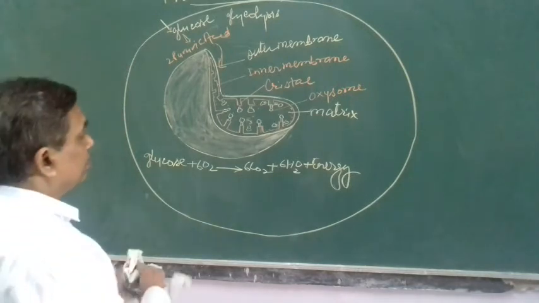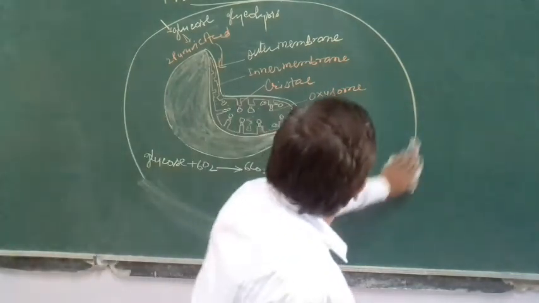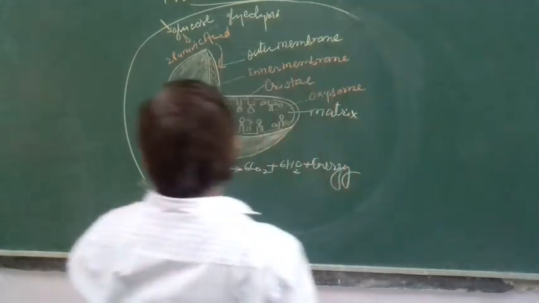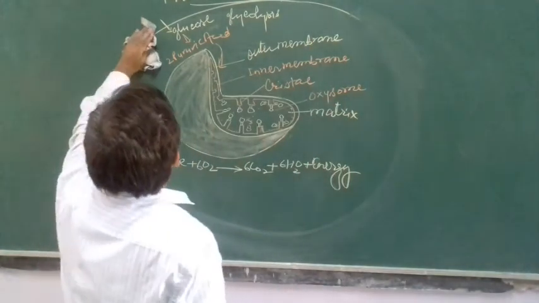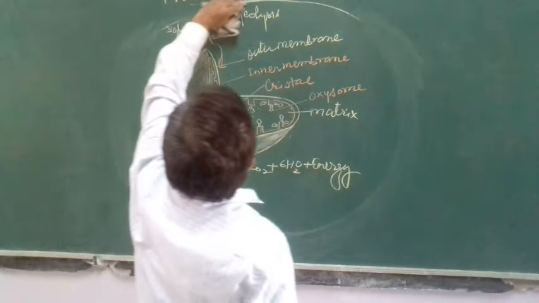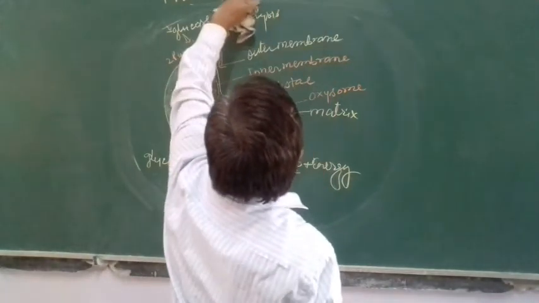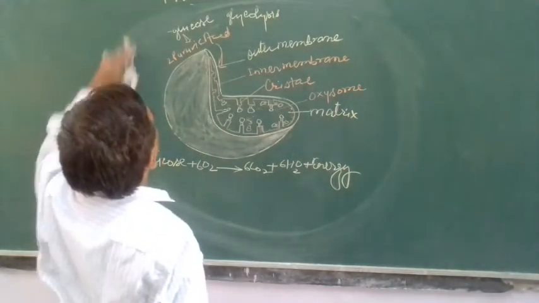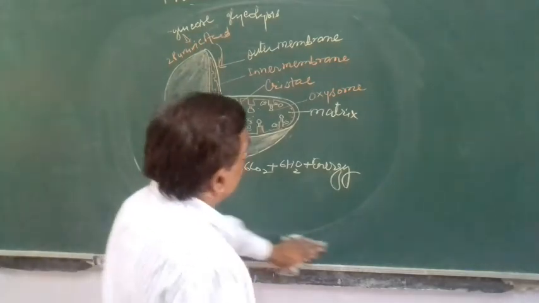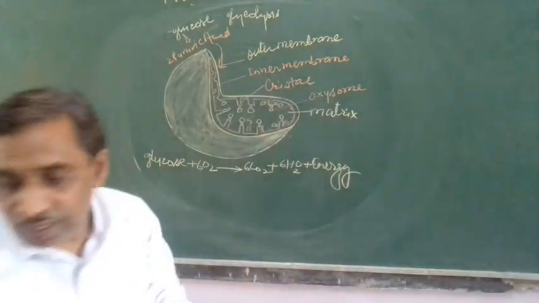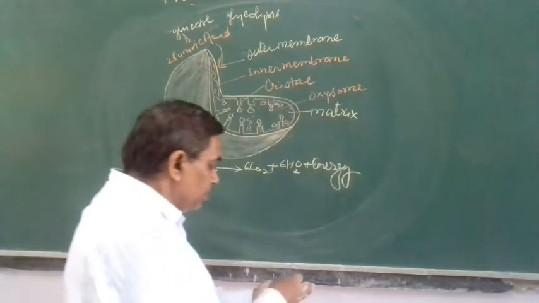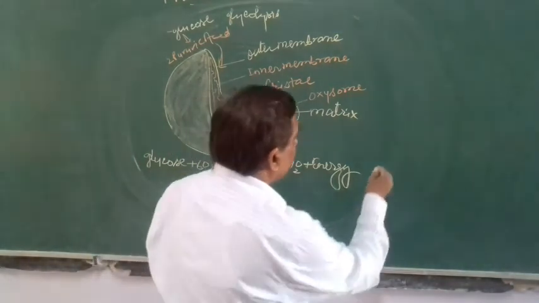This energy gets stored in the form of ATP.